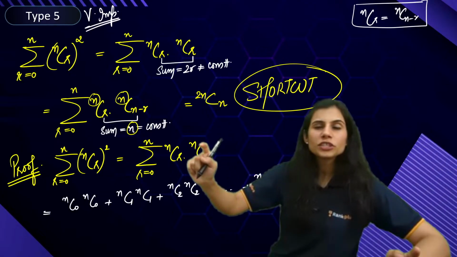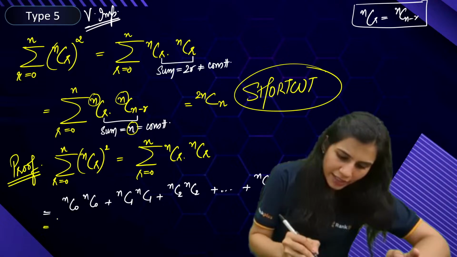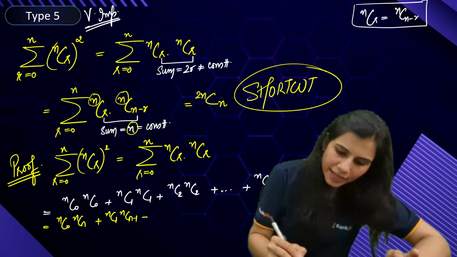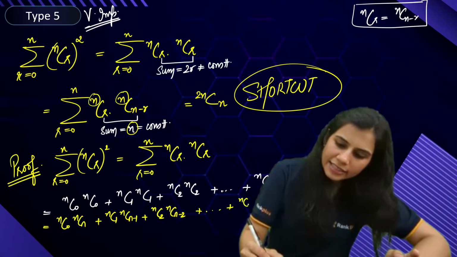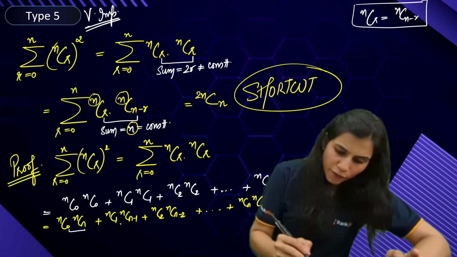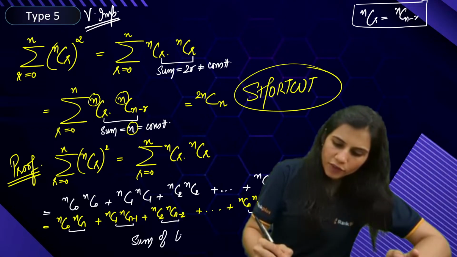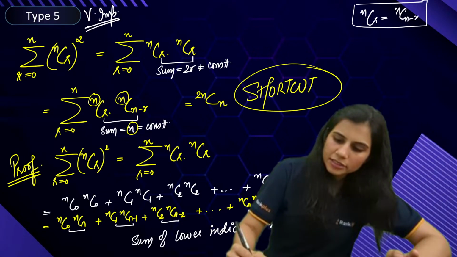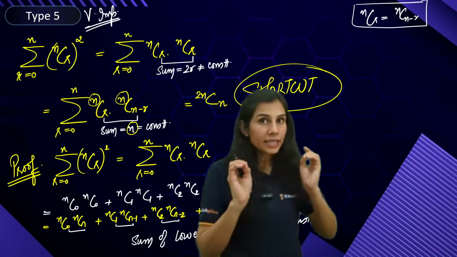Any one binomial coefficient in each term, you replace it with its counterpart, NC(N minus R). So what will you get? NC0 as it is, this will be NCN. NC1 as it is, this will be NC(N minus 1). NC2 as it is, this will be NC(N minus 2). Plus and so on, NCN as it is, this will be NC0. Now check. The sum of lower indices everywhere is N. The sum of lower indices is equal to a constant. Bingo. My effort is not wasted, it's completely successful.